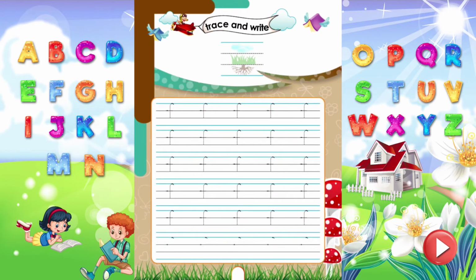Trace and write. Do you know, kids? F, which sounds F, is a sky letter. Letters having a stem which goes up and touches the upper line are sky letters. Now, trace and write the letter F properly.